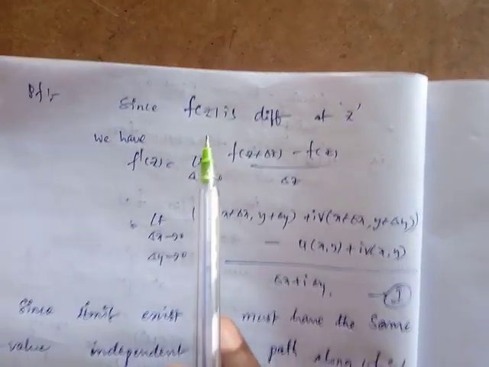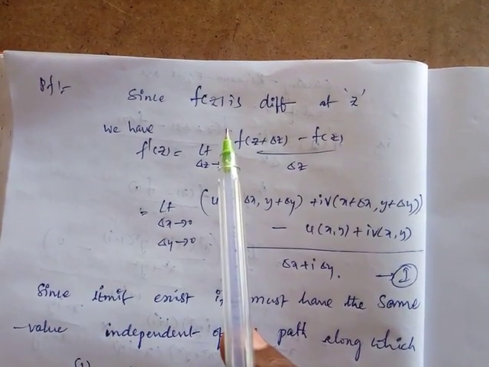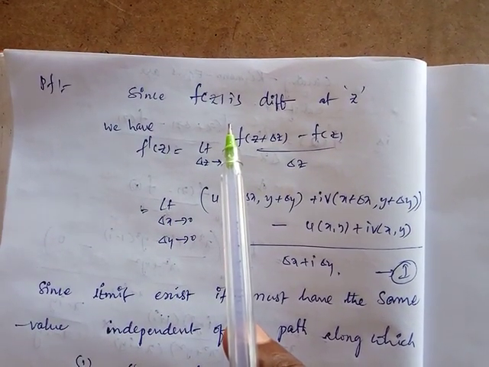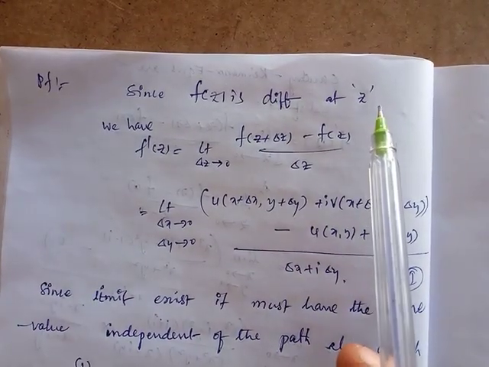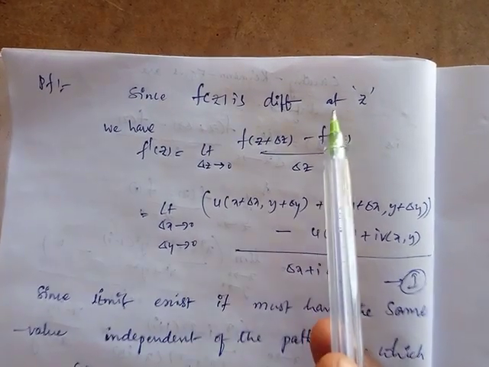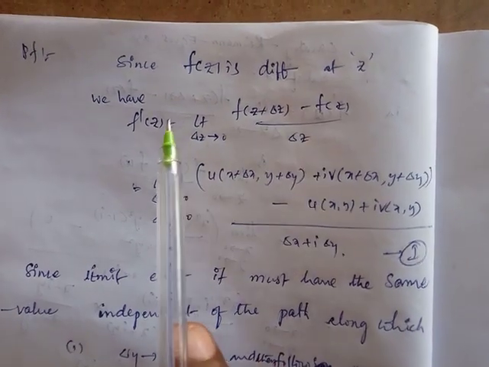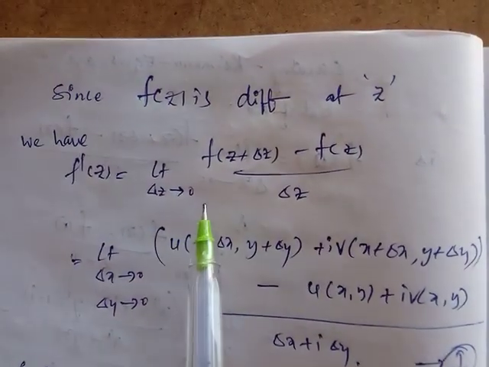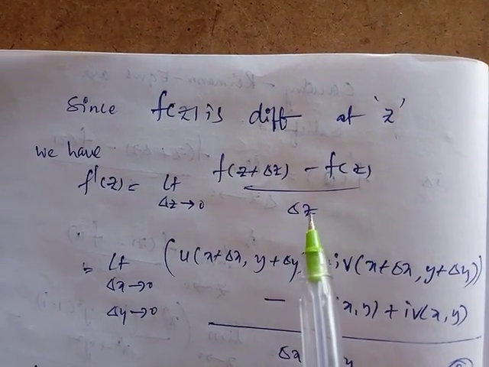So in that statement, f of z equal to u plus i v is a complex function, continuous in some neighborhood of the point z and differentiable at z. Since f of z is differentiable at z, by the definition of differentiability, f dash of z equals the limit as delta z tends to 0 of f of z plus delta z minus f of z, by delta z.